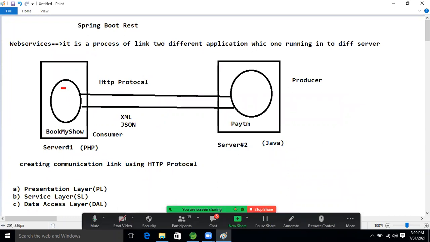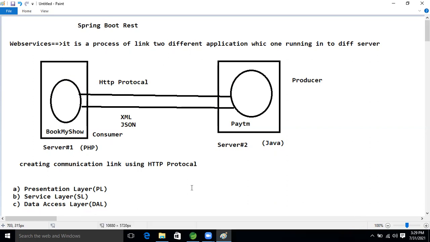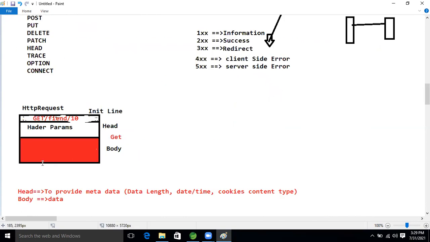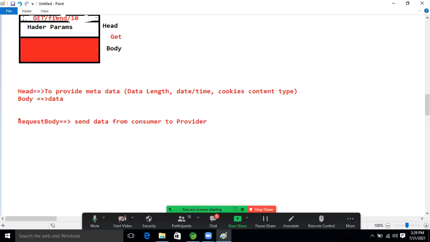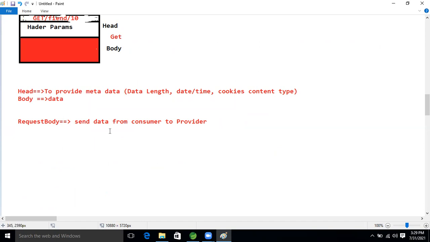This is the application. If we want to send the data from this application to our provider application, which object will we use? Request body, right? Request body.